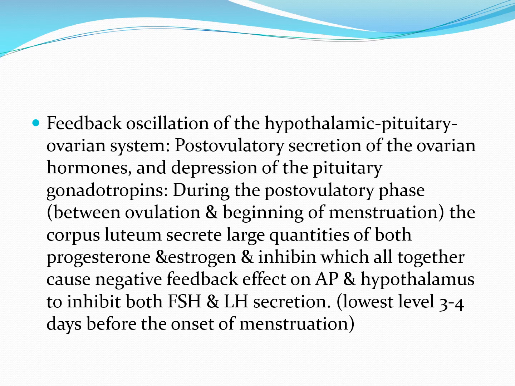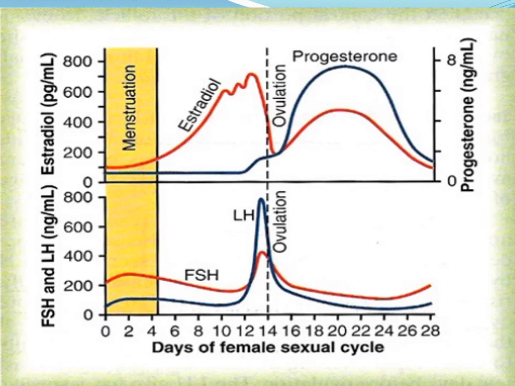The post-ovulatory secretion of the ovarian hormones and the depression of the pituitary gonadotrophin, how does it occur? During the post-ovulatory phase, the corpus luteum secretes large quantities of both progesterone, estrogen and inhibin, which altogether cause a negative feedback effect on the anterior pituitary and hypothalamus to inhibit both FSH secretion and LH secretion. That occurs just before the onset of the menstruation.